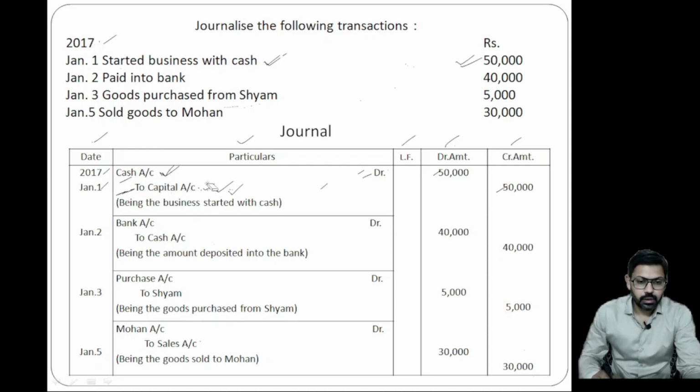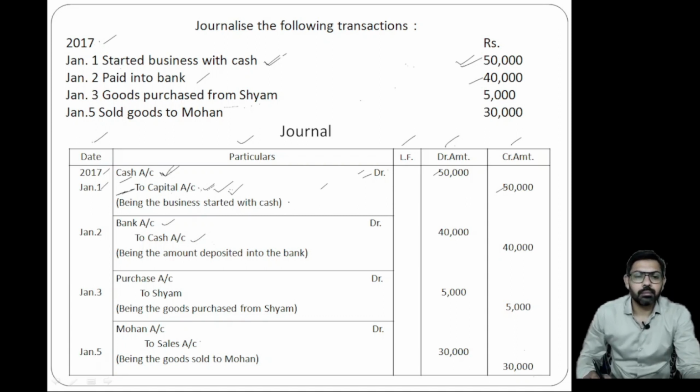Again, January 2nd, paid into bank rupees 40,000. That means you are depositing 40,000 rupees in the bank. So who is the receiver? Bank. So the bank will be debited. What goes out from the business? Cash. So cash will be credited.